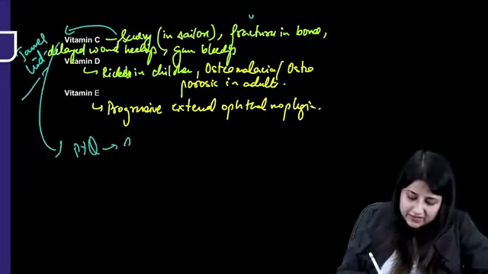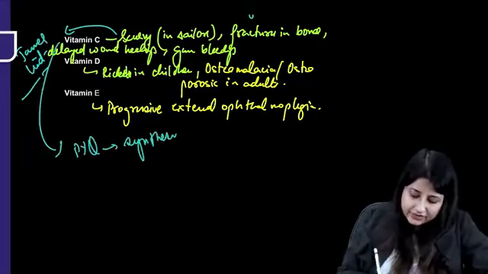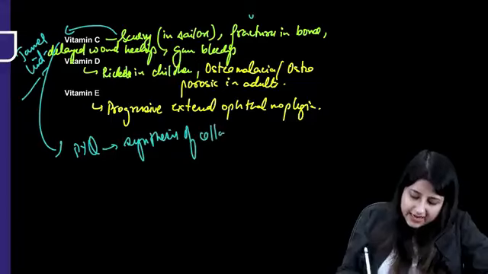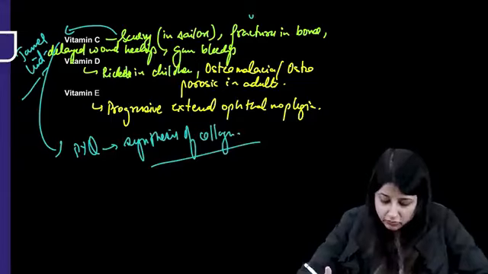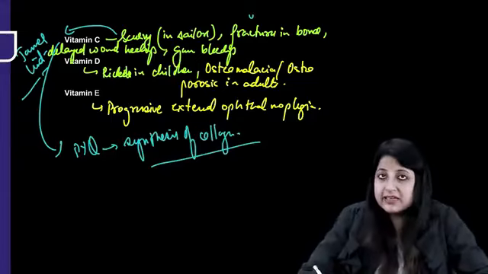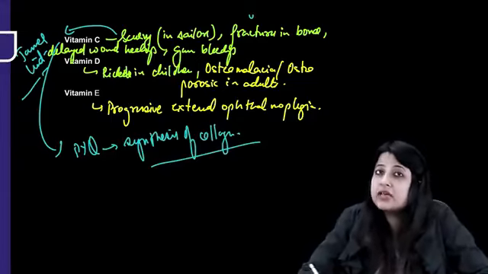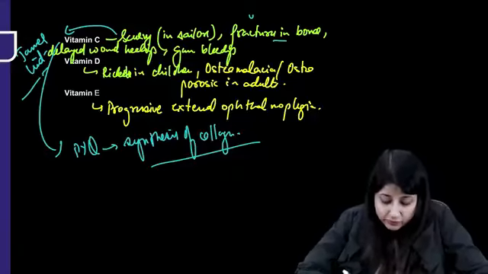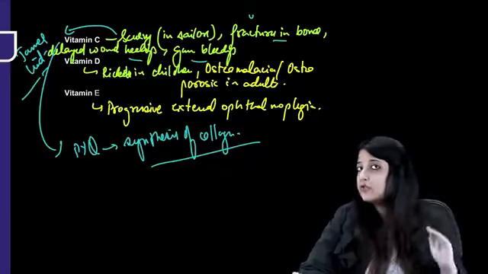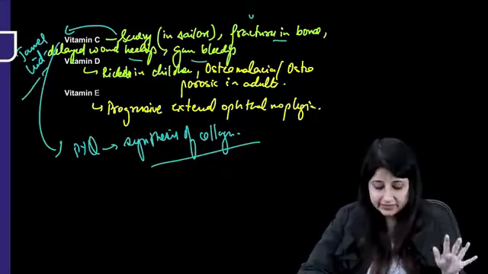This is required for synthesis of what? Collagen, right? Synthesis of collagen. And you know, collagen is like a supporting framework for blood vessels also, bones also, all those things. So if vitamin C is deficient, collagen is deficient. So this leads to what? Fractures in bones, delayed wound healing and gum bleeding. Please don't say infertility. That's not associated with vitamin C.